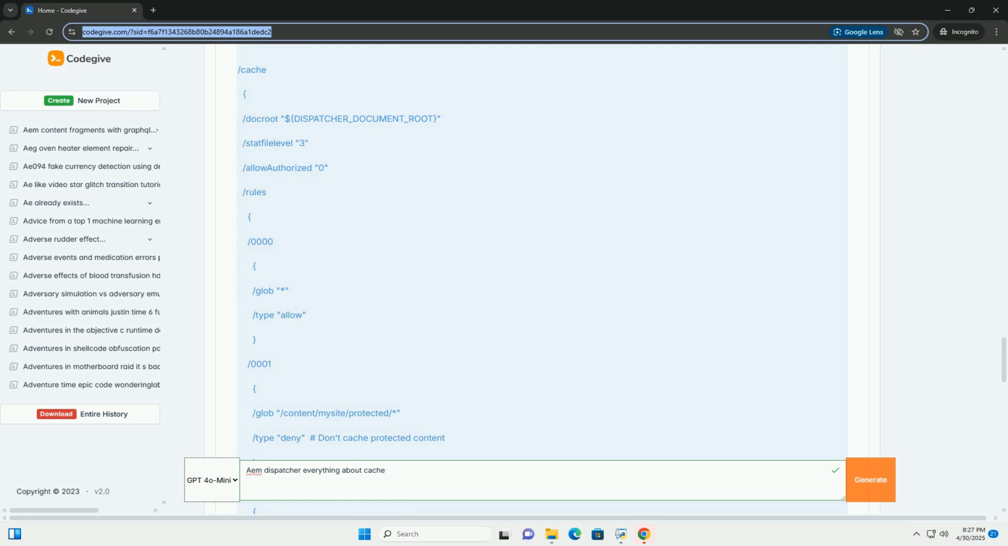In summary, the AEM dispatcher is a powerful tool for improving the performance, security, and manageability of your AEM-powered website. By understanding its configuration, caching strategies, and invalidation mechanisms, you can leverage the dispatcher to deliver a faster and more reliable user experience. Remember to prioritize security, monitor performance, and regularly review your configuration to ensure that your dispatcher is working optimally. This comprehensive guide should give you a solid foundation for working with the AEM dispatcher. Good luck.